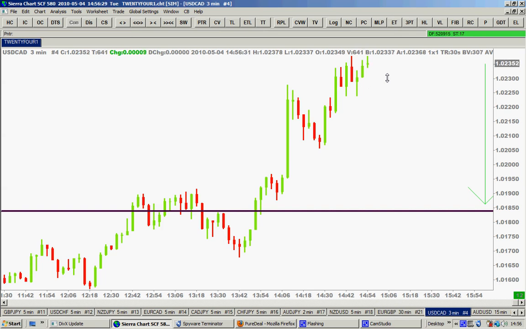Here the risk for me is 20 pips, so I'm happy with that. That's a reward-risk ratio of 2 to 1. So I'm going in with a 20 pip risk, and I'm expecting to be rewarded 40 pips. If that happens here and I receive my 40 pips, I'll come out of that trade and wait for the next turnaround.